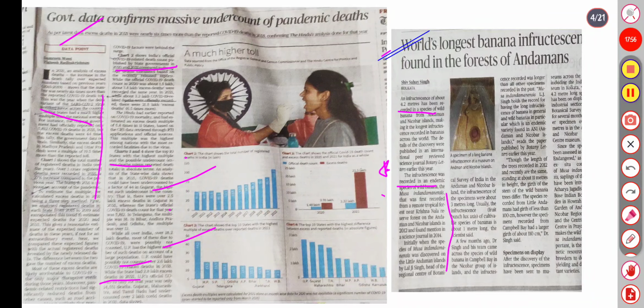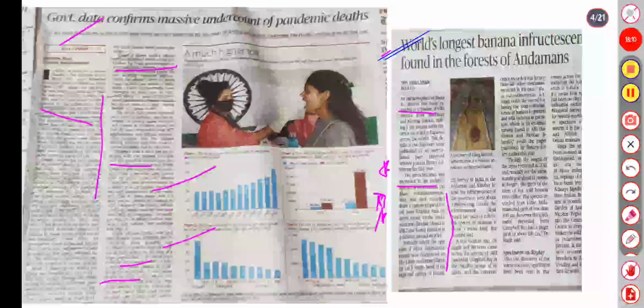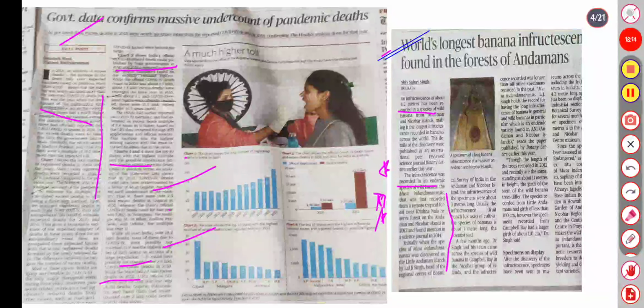So here it is important, I just highlighted the important one. Mentioned in Science Journal in 2014, and discovered in Little Andaman Island by Lal G. Singh, the head of the Regional Centre of Botanical Survey of India in Andaman Nicobar. So the infructescence of a specimen was about 3 meters long. Usually the infructescence, already mentioned here, is a fruit branch or axis of cultivated species. The meaning is already highlighted in this newspaper.